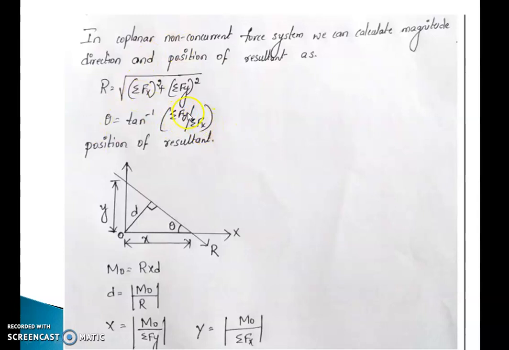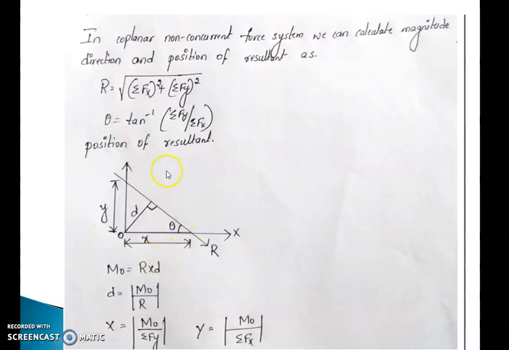Same thing I can represent in a diagram where this is my x-axis, this is my y-axis, and this is my resultant, and d is the perpendicular distance from the moment center to the resultant. This is my theta and this is my R. From O to where the resultant intercepts the x-axis, I will treat as the x-intercept, and where it intercepts the y-axis I represent as the y-intercept.